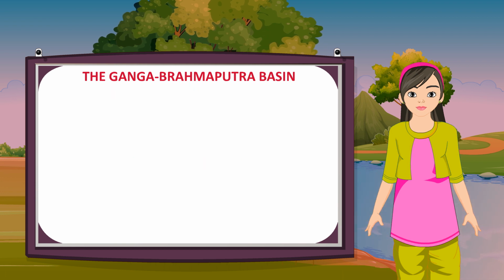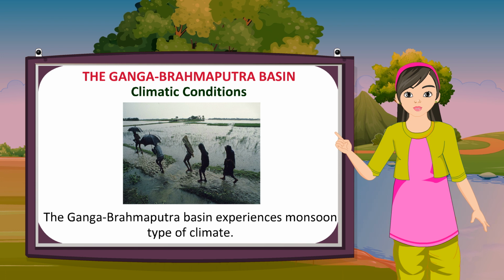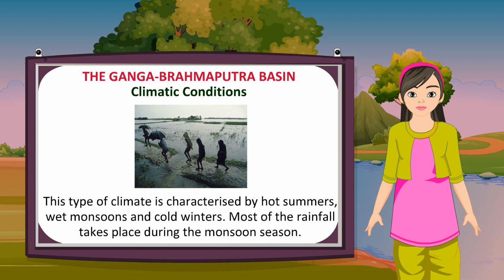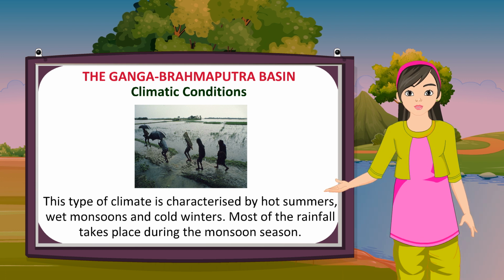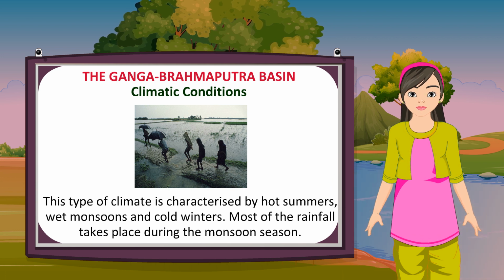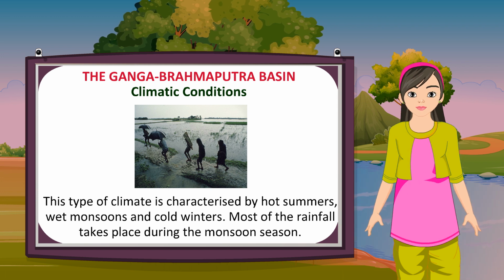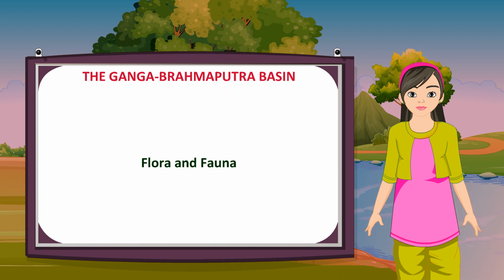Climatic conditions. The Ganga-Brahmaputra Basin experiences monsoon type of climate. This type of climate is characterized by hot summers, wet monsoons and cold winters. Most of the rainfall takes place during the monsoon season.